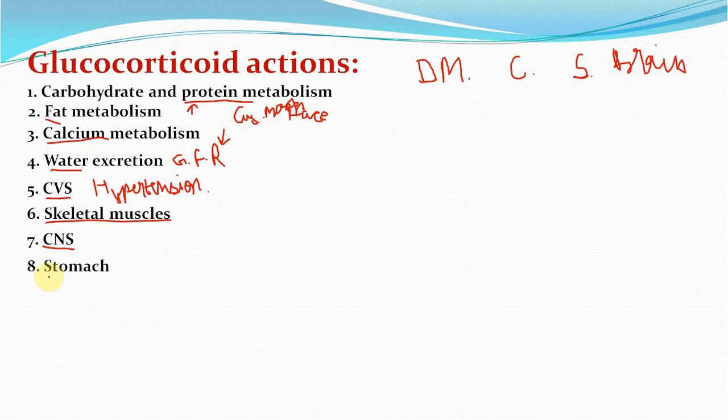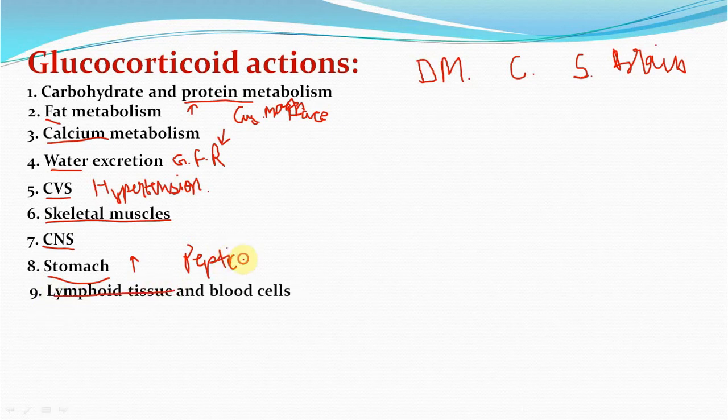Stomach. They increase gastric acid and pepsin secretion, which may aggravate peptic ulcer. Lymphoid tissue. Glucocorticoids enhance the rate of destruction of lymphoid cells. T cells are more sensitive than B cells, and there is high rate of destruction of malignant lymphatic cells. Therefore, corticosteroid is used in malignant lymphoid tissues.